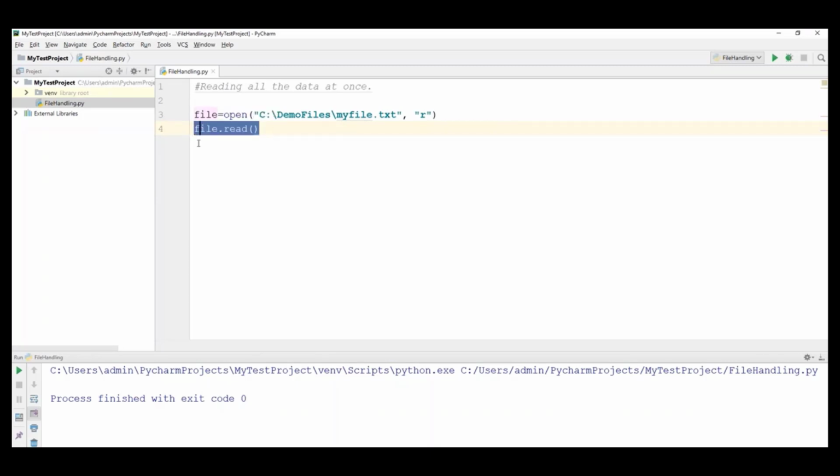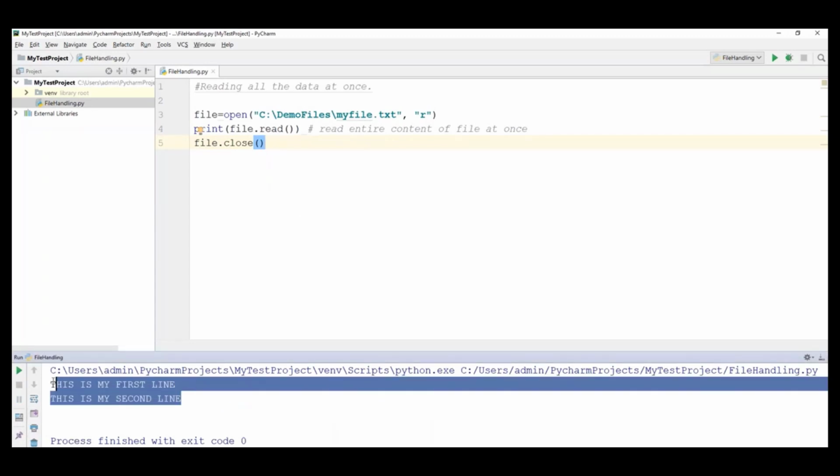Once it reads the data, we have to store it in a variable, or we can just print the data directly. Use the print function here: print file dot read. It will read all the lines in the file, and then we close the file with file dot close. Now run this code, and it will give you all the lines from the file.